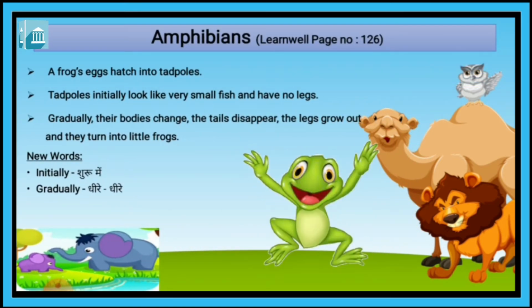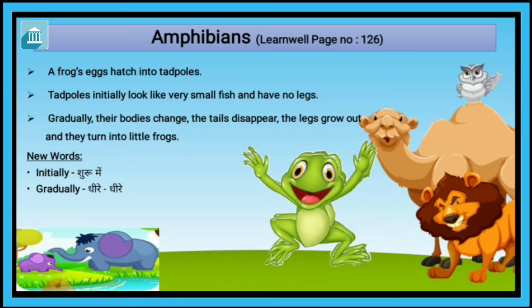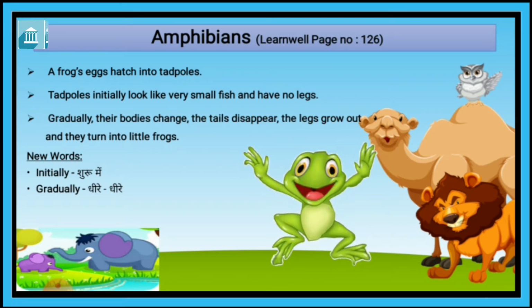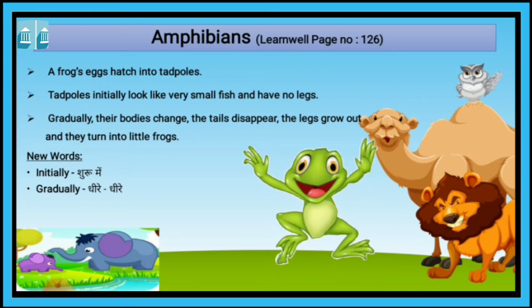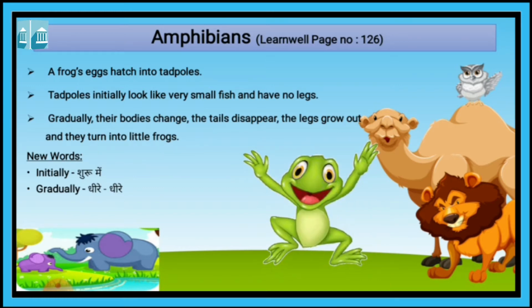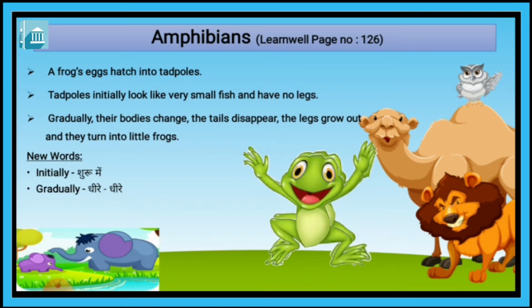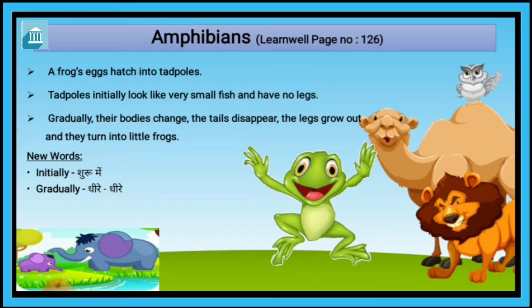A frog's eggs. You can see that dancing frog. It looks nice, na? Okay. A frog's eggs hatch into tadpoles. This is the very important line. A frog's eggs hatch into tadpoles. This is the life cycle of a frog.